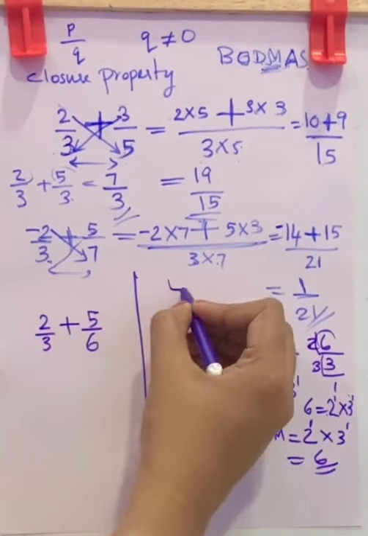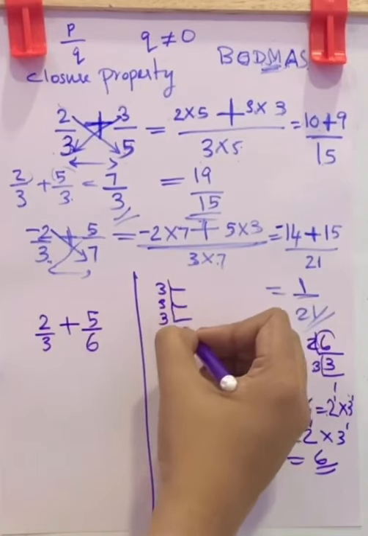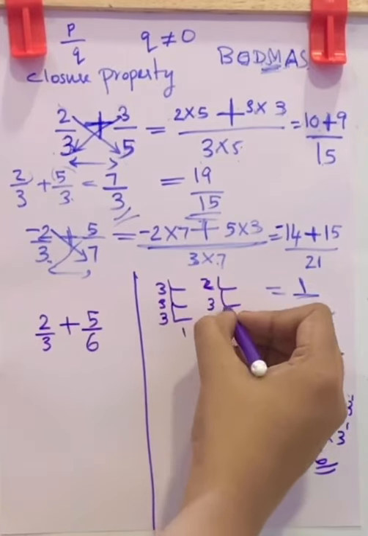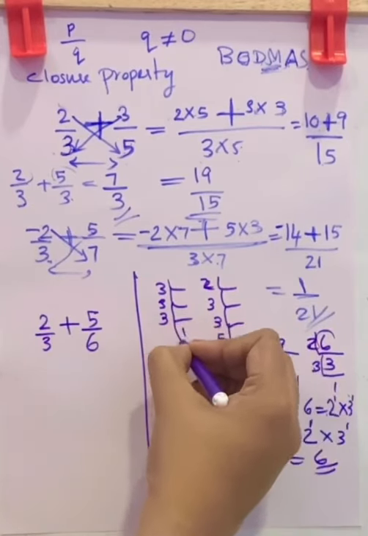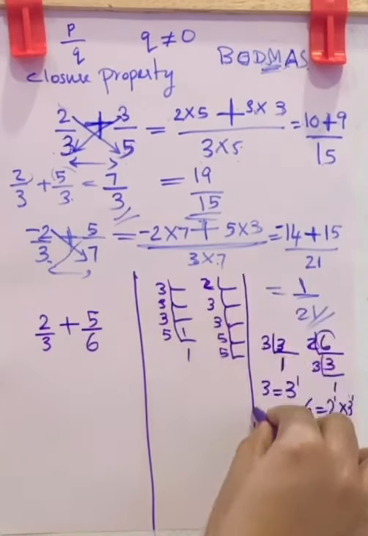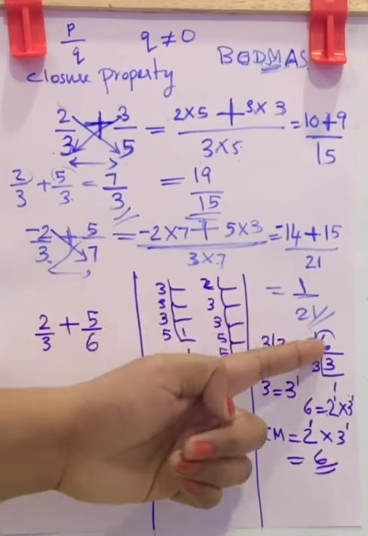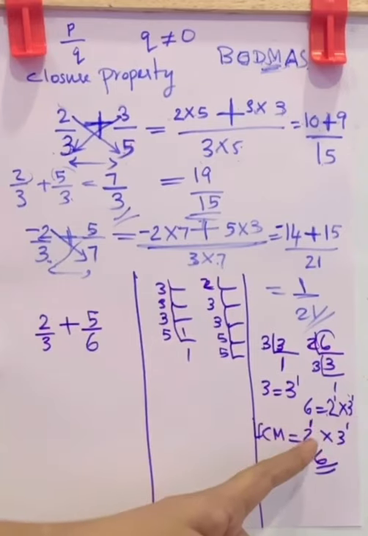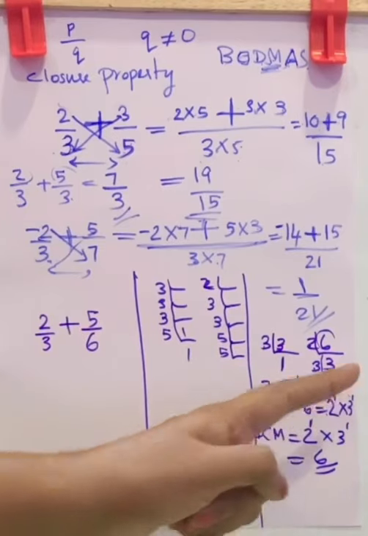Now if you factorize a number and you get like this, and another number if you factorize, let it be like this. Then how will you write the LCM? Here there was only one 3 and one 2, and here also one 3. So first you have to write all the factors which appeared here, that is 2 and 3. Now taking their highest power, that is here it was 1.